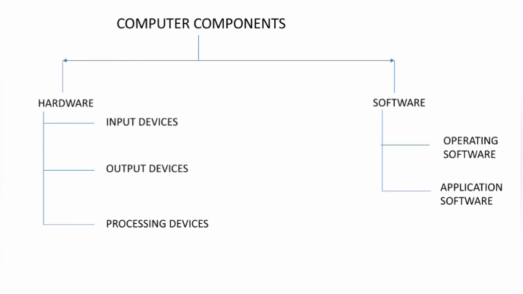Now, different types of input devices are keyboard, mouse, light pen, scanner, digital camera, touchpad, barcode reader, etc. Now, the second division of hardware is the output device.